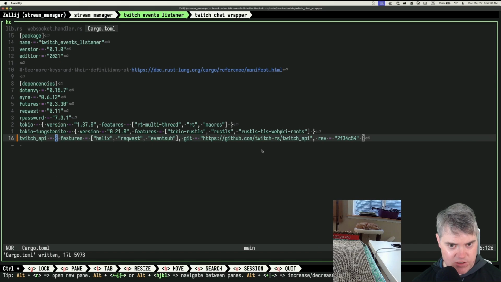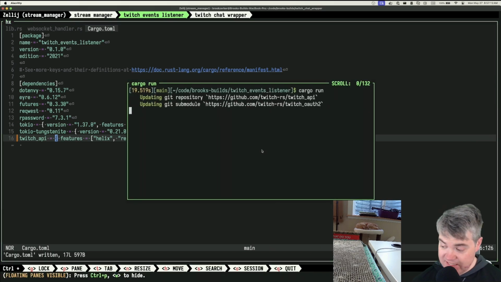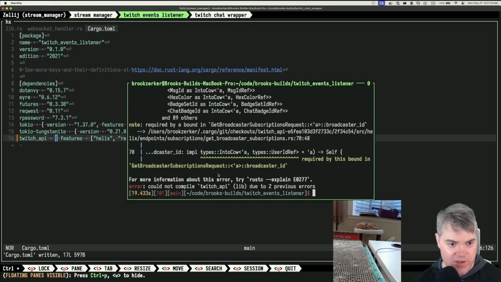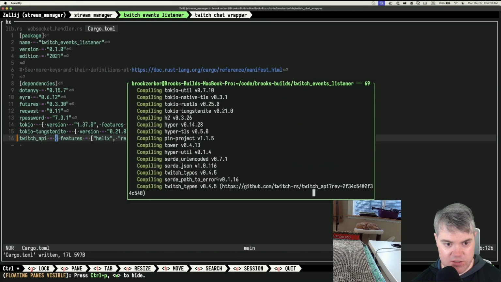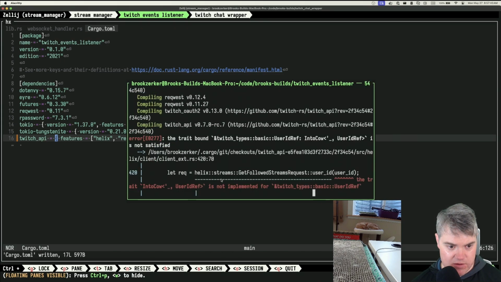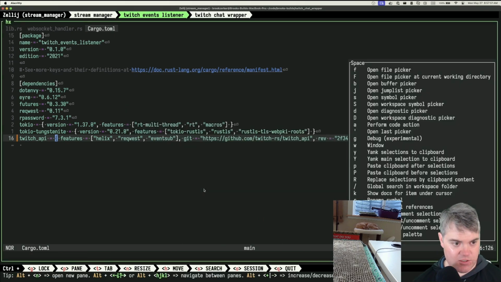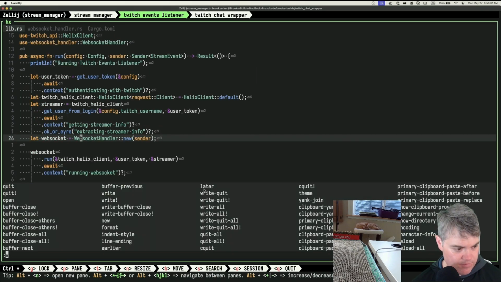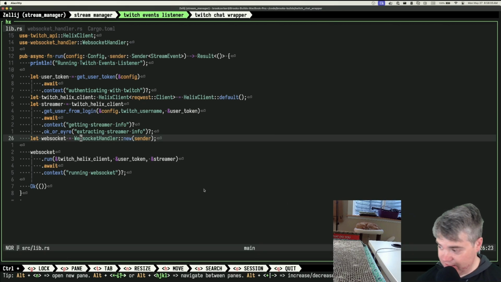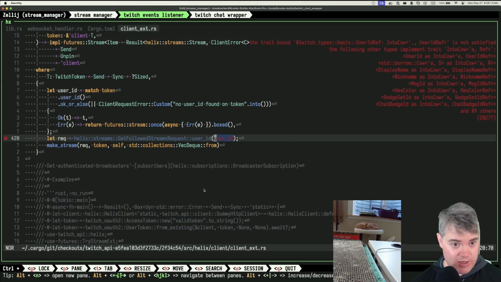And if I just try to run this again, let's see what happens. Okay, so you failed. Why did you fail? Oh, because there are a bunch of things we need to deal with now. The trait into cow is not implemented for user ID ref required. Okay, so there are some breaking changes for this. So head over here, let the LSP restart, find out all of our errors, and then we'll fix them and see if that just works for it. And if it does, then we can just get the messages through this, which will be great if that works.